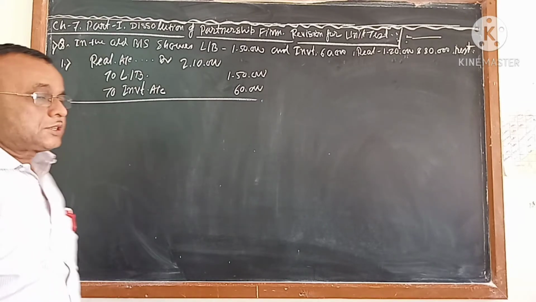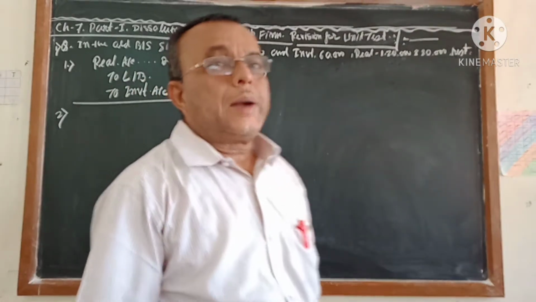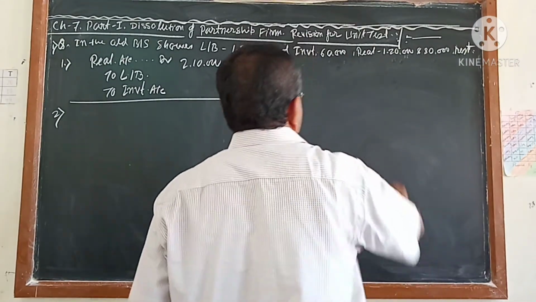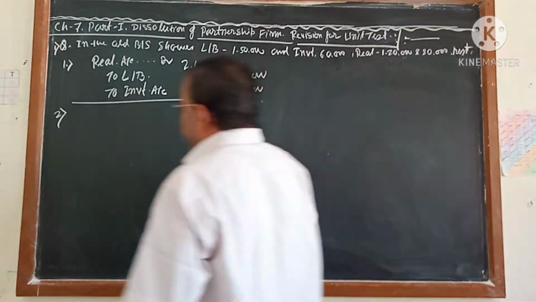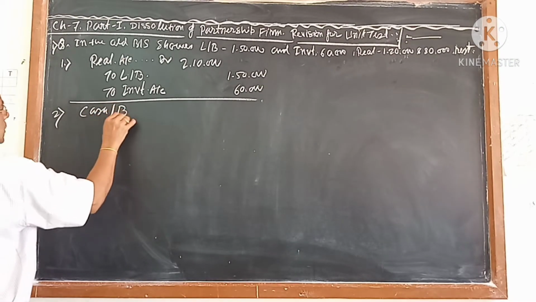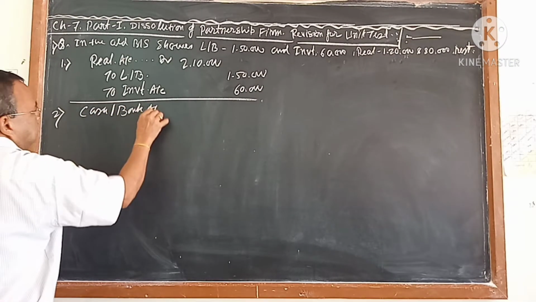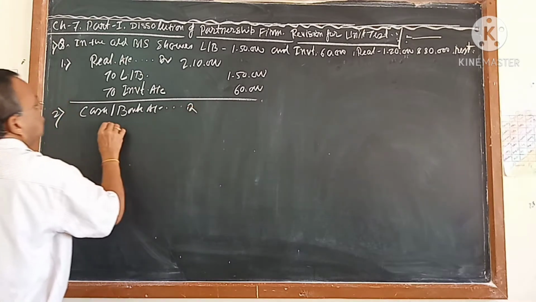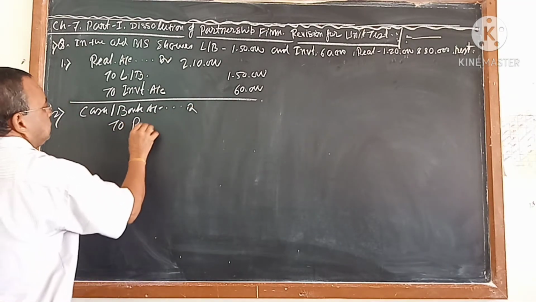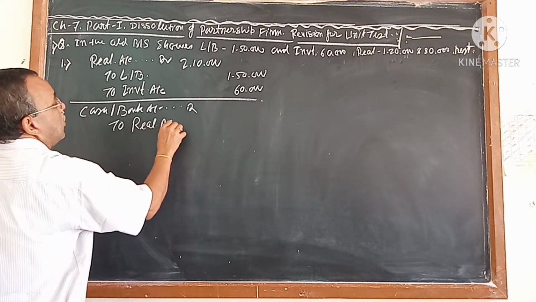Similarly, you have to pass the second journal, because after selling you got the money, cash or bank account debit. So you can write cash or bank account debit to what? To realization. How much?